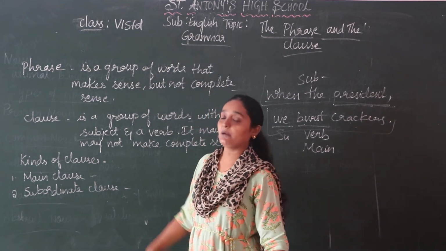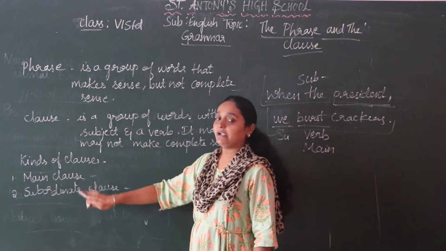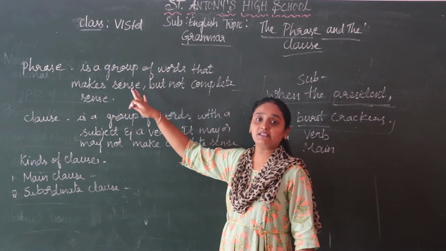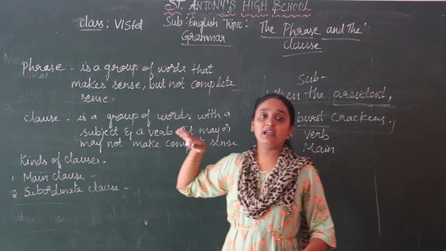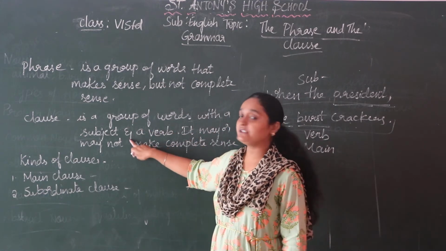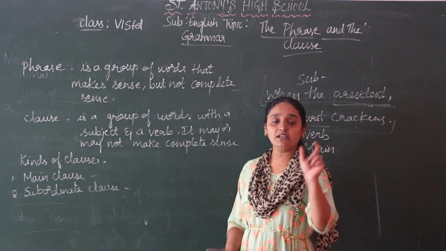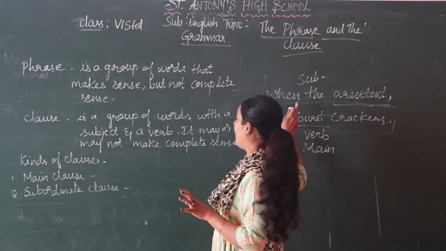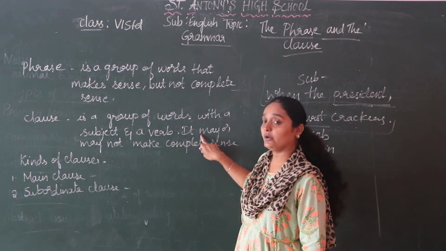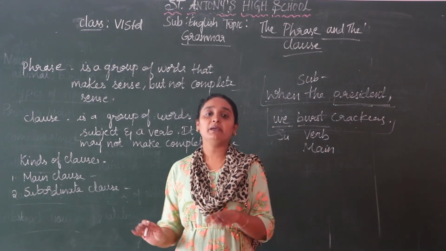So today we learned about the phrase, clause, and the types, that is, kinds of clauses. A phrase, I told you, is a group of words, but it does not have a complete meaning. A clause is a group of words with a subject and a verb. In the sentence, you will have both subject and verb, as I showed you in the example here. It may be meaningful or it may not be meaningful.